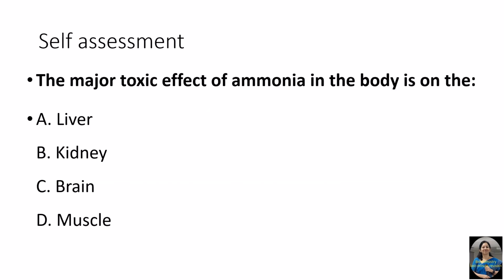Go. So the major toxic effect of ammonia in our body is on. Please think. 3, 2, 1, and the answer is brain. So this is because glutamine accumulates in the brain and it will deplete the alpha ketoglutarate, which is needed for the TCA cycle. So no TCA cycle, no energy, and neuronal dysfunction. Apart from that, glutamine is osmotically active and it will cause swelling of the cerebral cells. That is how it exerts.